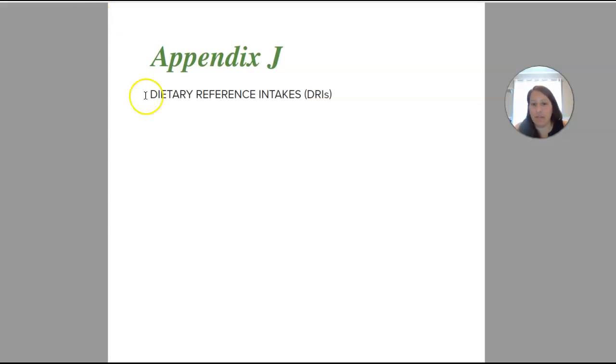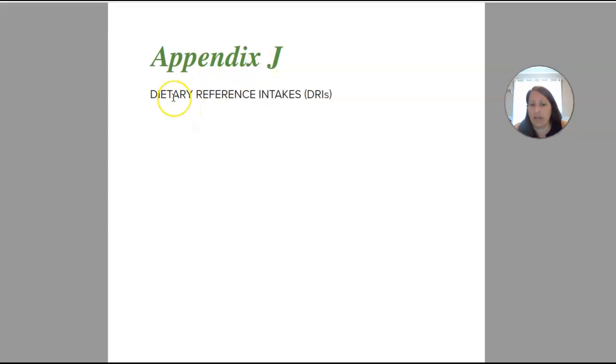Okay, so this is Appendix J. Again, this can be found at the back of your textbook. I think that there's also links within the chapter if you're looking at the online textbook. And I've also uploaded a copy of this to Brightspace for you to use as a quick reference. I want to quickly just look over it with you so that you understand how to use it.